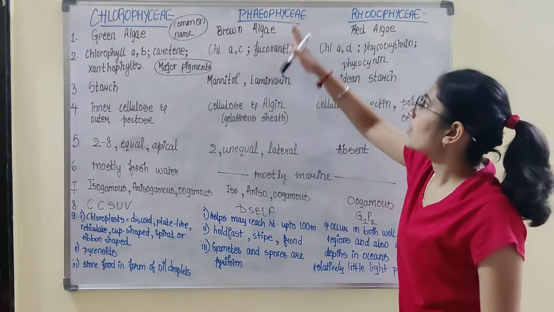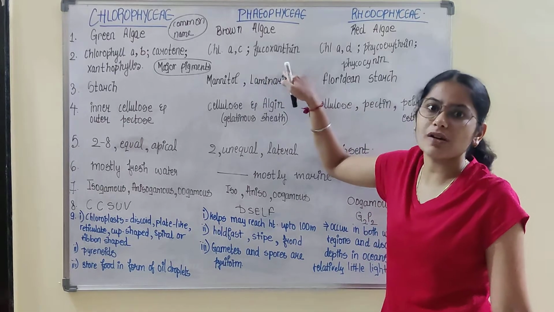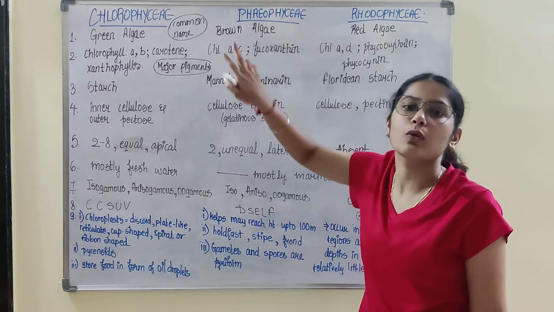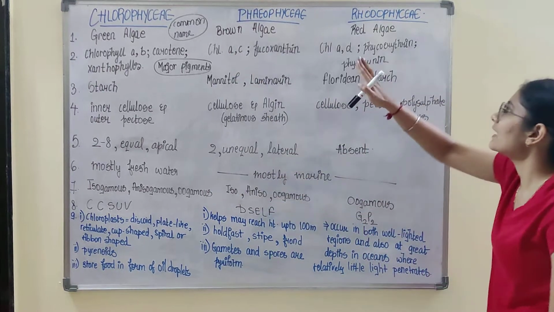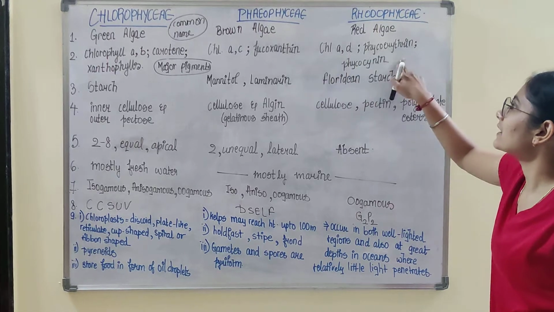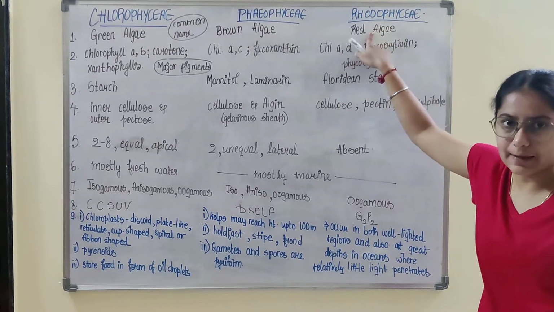Brown algae have chlorophyll a, c and fucoxanthin; this fucoxanthin is responsible for the brown color. Similarly, chlorophyll a, d, phycoerythrin and phycocyanin are the major pigments of red algae.